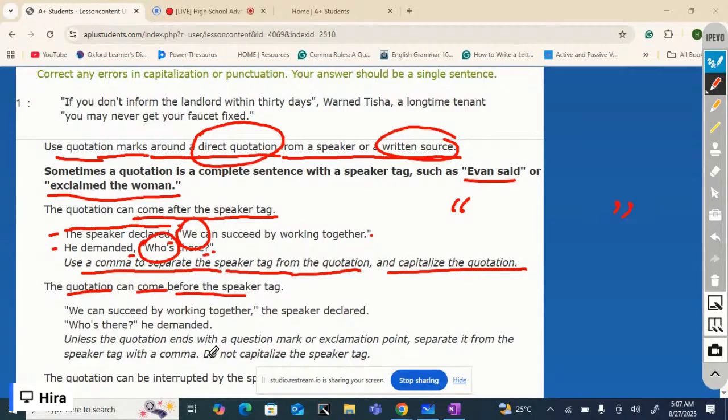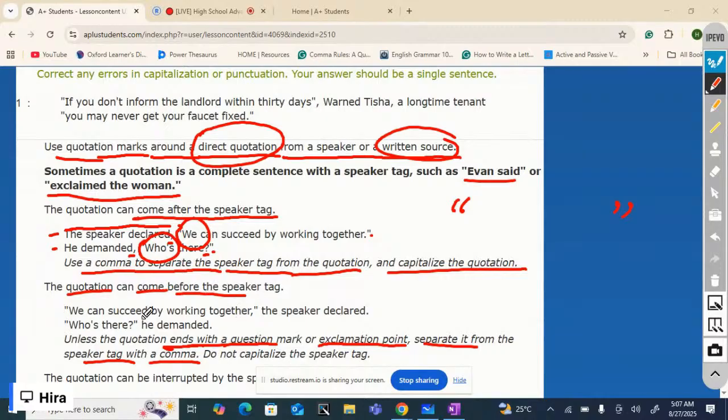Unless the quotation ends with a question mark or exclamation point, separate it from the speaker tag with a comma. This means all the sentences which end with a period.